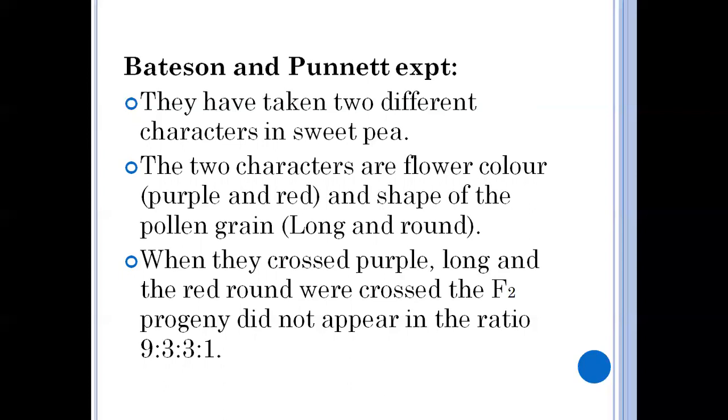So the Bateson and Punnett experiment involved two characters, flower color and shape of the pollen grain. When they crossed the two plants which consist of these two characters, they got purple and long in the F1 generation.